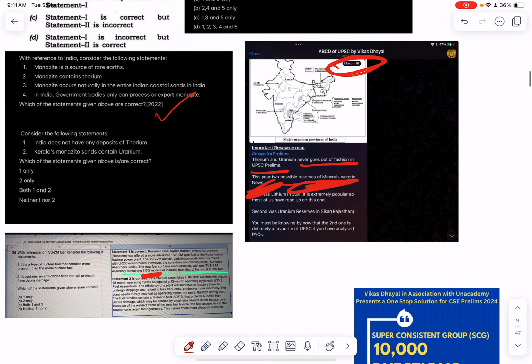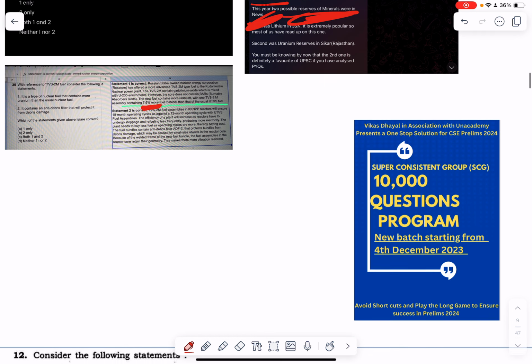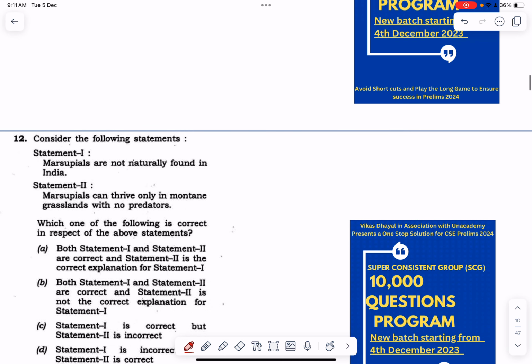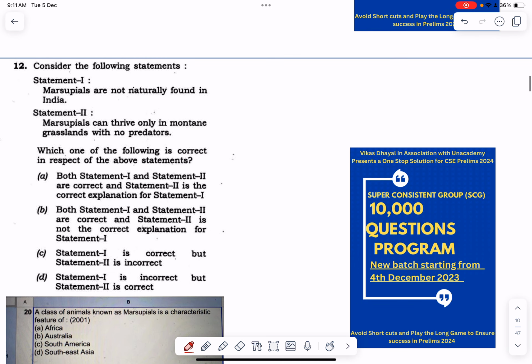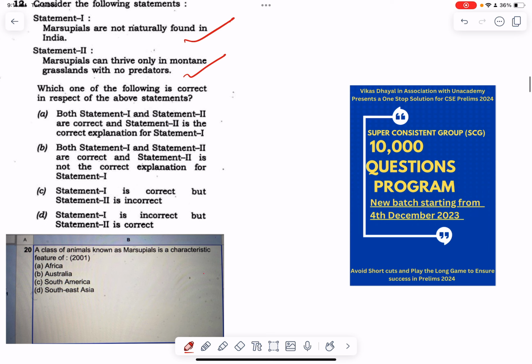You can see in the 2022 PYQ as well, one question was coming directly from here. This question was seemingly very difficult. Marsupials are not naturally found in India. Marsupials can thrive only in montane grasslands with no predators. It was given in the 10,000 questions program because I know that the theme of extinct animals and critically endangered animals, now they are moving towards extinct animals.